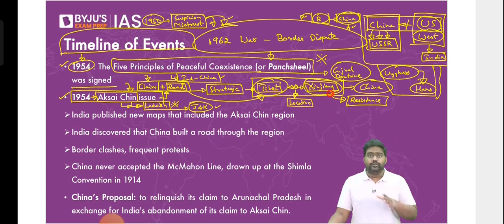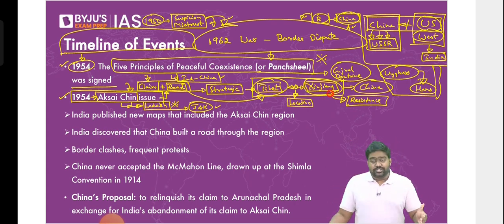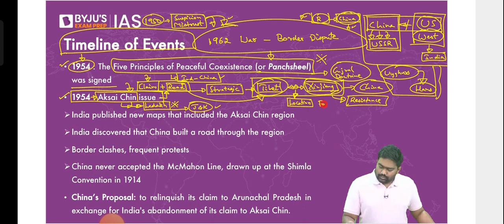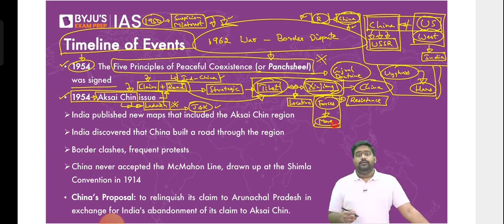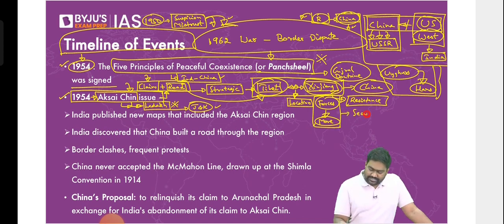There was an internal security problem according to China, right? Obviously, China didn't see them as liberation movements. It saw them as terrorist movements, as anti-national activities. So because of the security concerns in Tibet and Xinjiang, China wanted to deploy its forces and move them around quickly, if necessary, between Tibet and Xinjiang, right? So for this security reason and this strategic reason, China kept its eyes on Aksai Chin. Or else, trust me, Aksai Chin most likely wouldn't have been of Chinese interest.